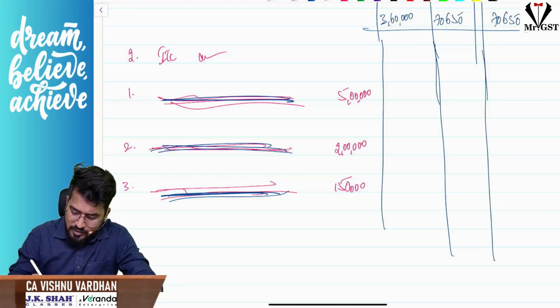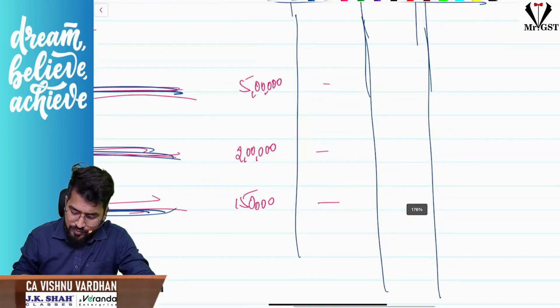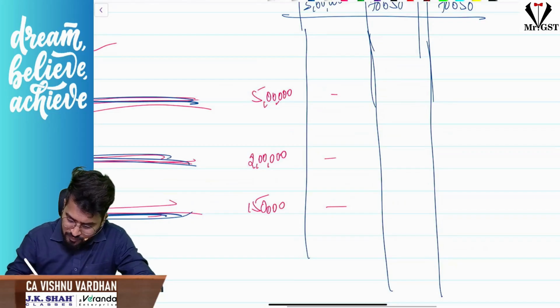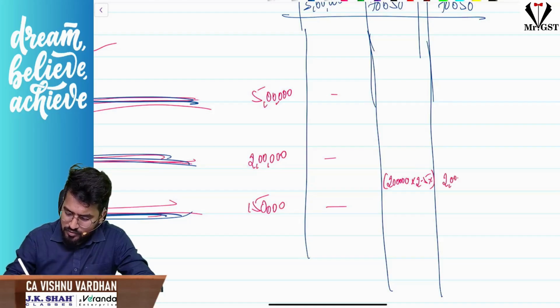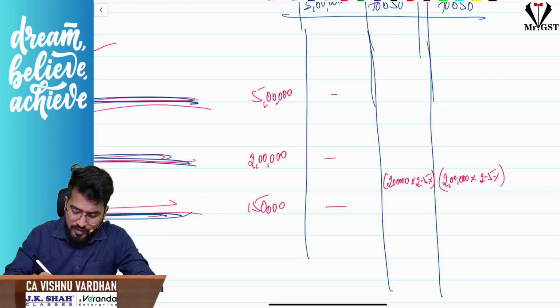So 5 lakh, no IGST here, all CGST, SGST. Here alone 5%, 5%, 2 lakh, sorry, 2.5%. Here also 2 lakh into 2.5%. Hope it is clear, correct? Fine.